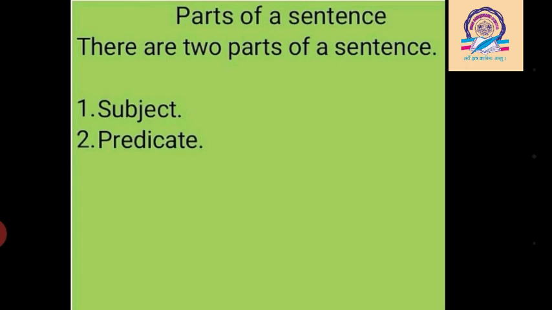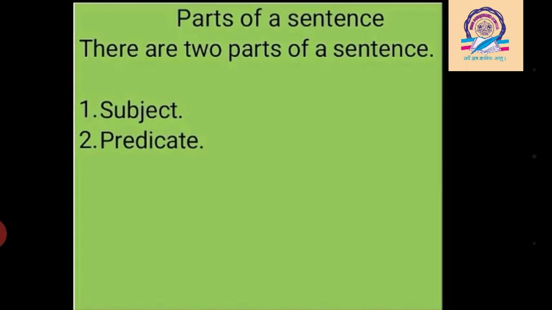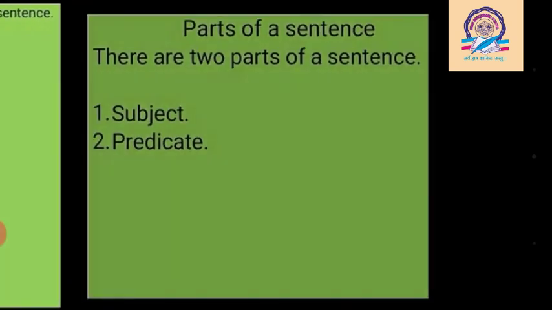A sentence begins with a subject. Subject means noun or pronoun. So we have to write the subject. In the subject we have to write a noun or pronoun, and the rest of the sentence becomes the predicate. Let me show some examples here.